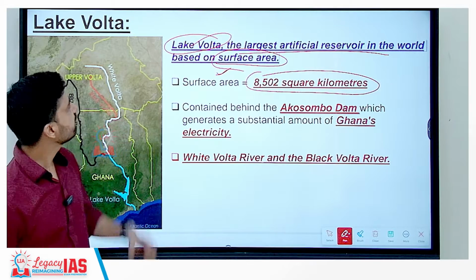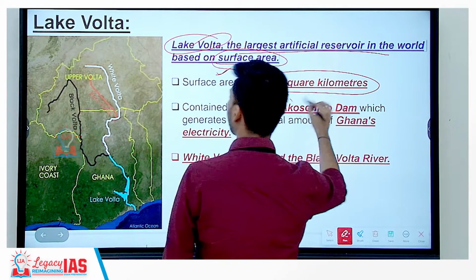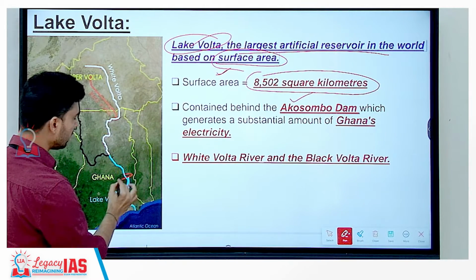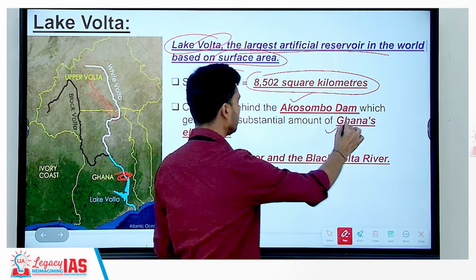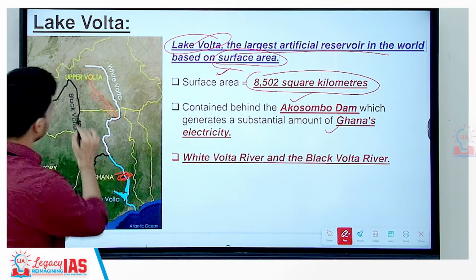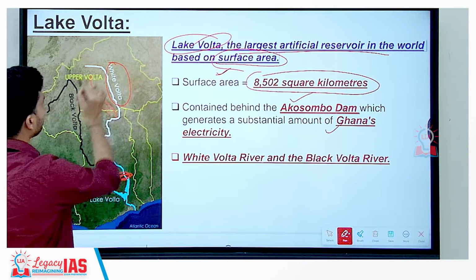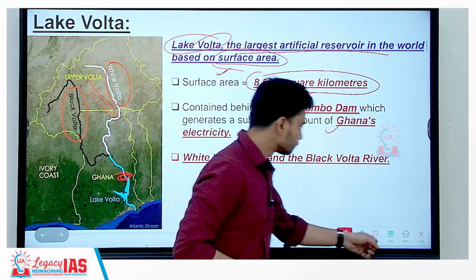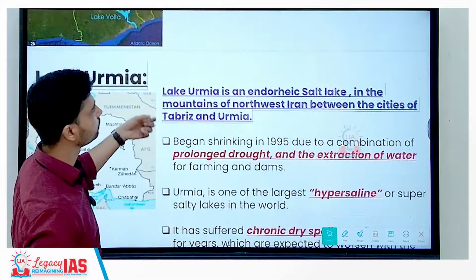This Lake Volta is formed due to the construction of a dam called the Akosombo Dam, as you can see from here. This Akosombo Dam has been constructed in a country called Ghana, and the rivers that flow through it are two rivers, the White Volta River and the Black Volta River. So the entire lake is situated within the territory of Ghana itself.